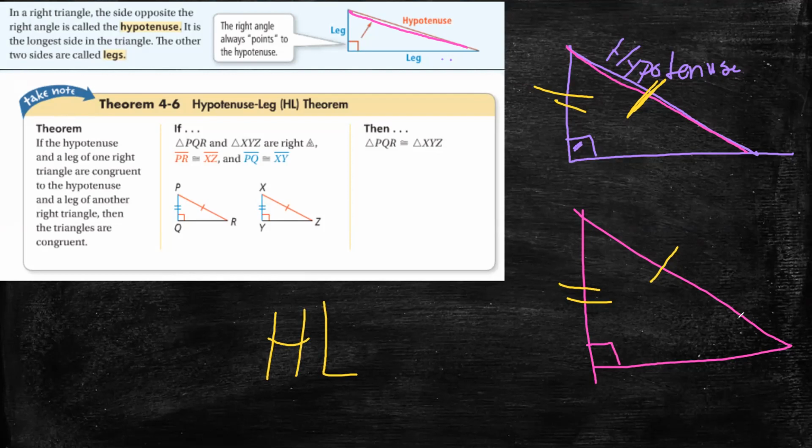So if you have two right triangles, it must be right triangles, with congruent hypotenuses and one leg congruent with a leg in the other triangle, I can conclude that these two right triangles are congruent, and we name this theorem HL. Is it clear?